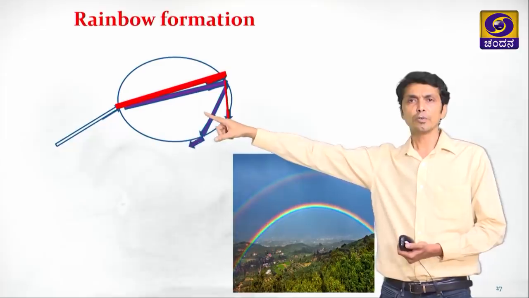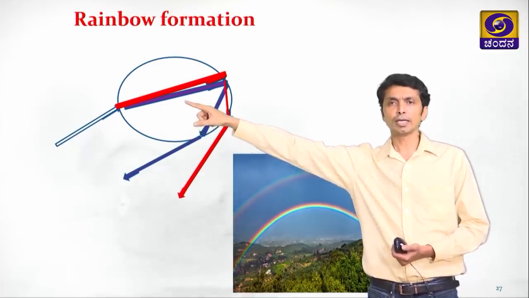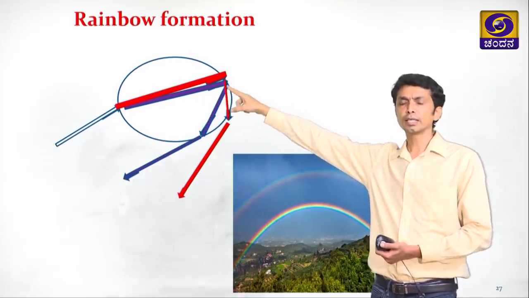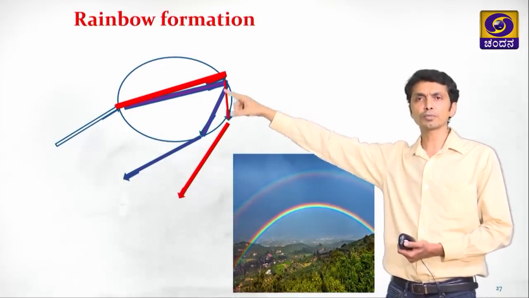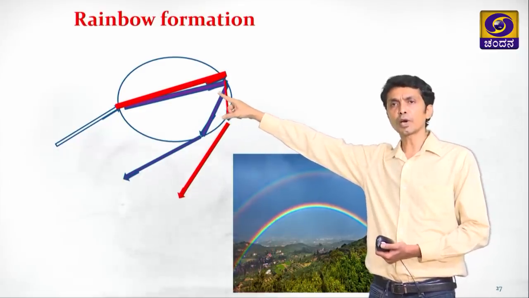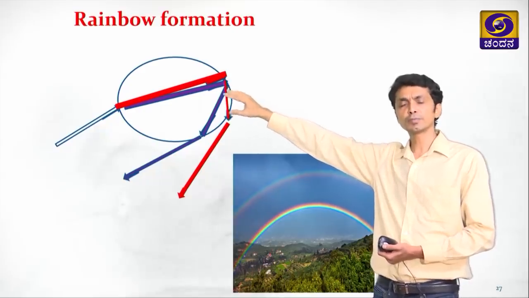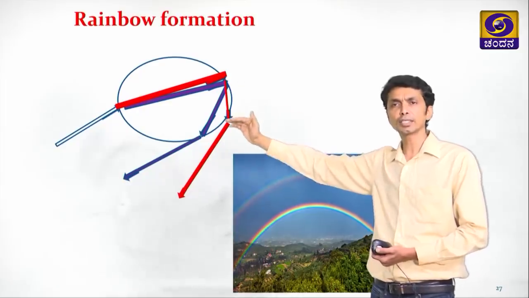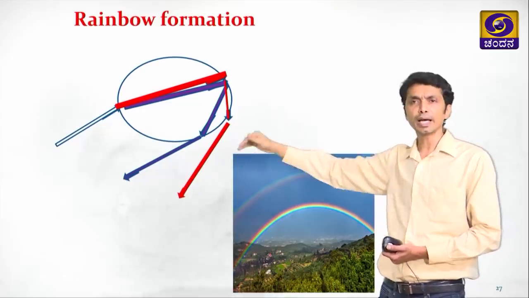As you can see, when the light ray enters the water droplet, it refracts, where violet bends the most and red bends the least. The first thing that happens in the water droplet when a rainbow forms is refraction. After refraction, what happened at this end? It dispersed into 7 colors, and there reflection happened. That is the total internal reflection. All the 7 colors of light reflected back.